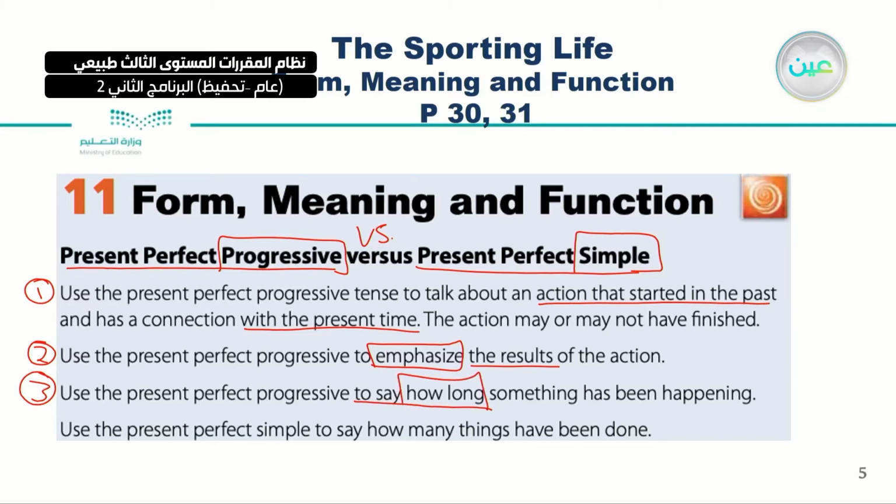And we are talking about duration, of course, here. I'm talking about time. Finally, use the present perfect simple for what? To say how many things have been done. So here the progressive is used for how long, talking about duration, while we use the present perfect simple to say how many things have been done.